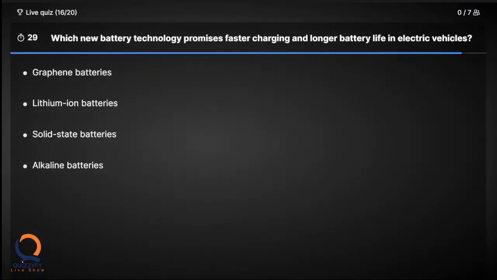Which new battery technology promises faster charging and a longer battery life in electric vehicles? Five seconds more.